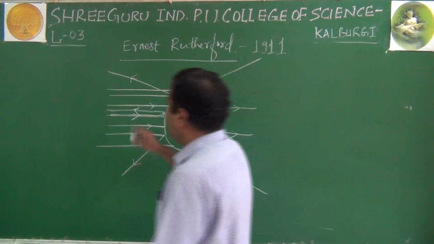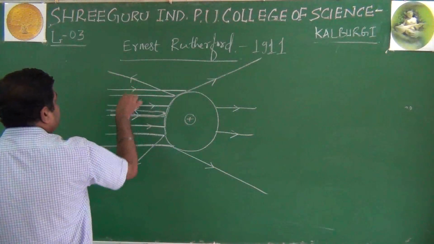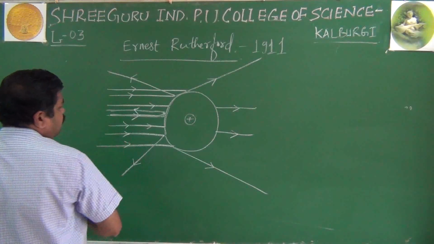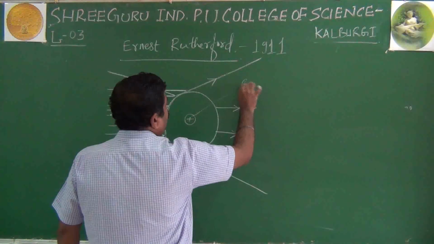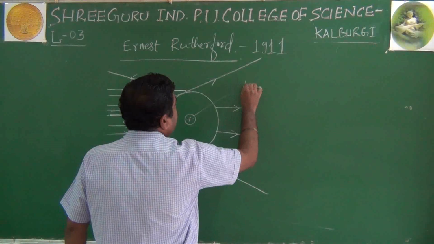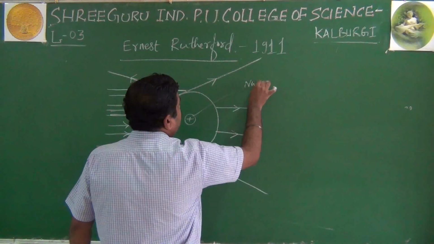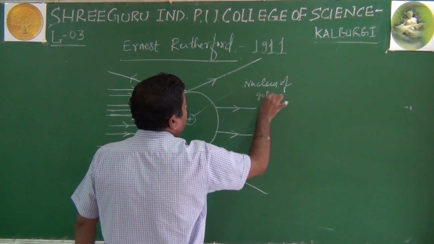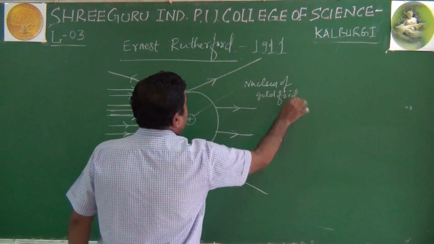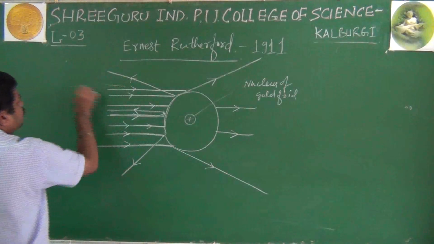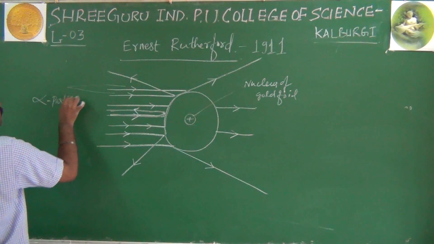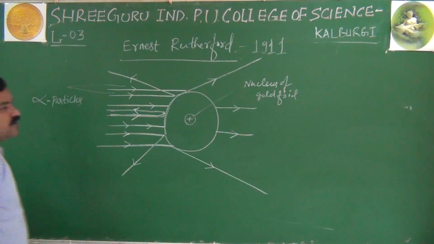I will repeat. What are these? These are nothing but fast moving alpha rays, when they are bombarded on the nucleus of gold foil. These are alpha particles, and the following observations were made.